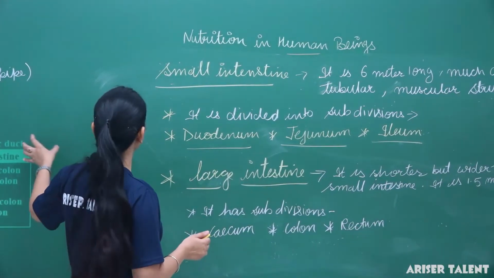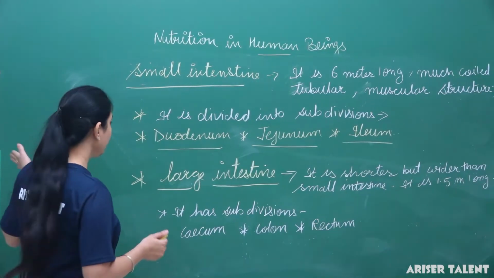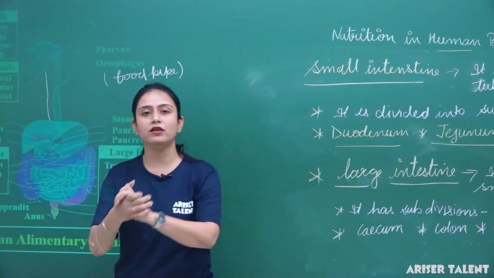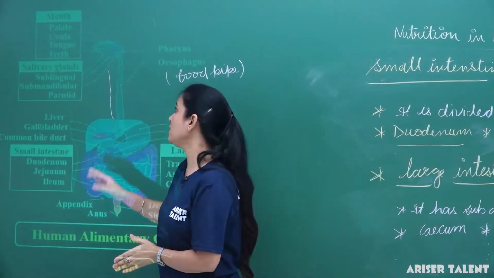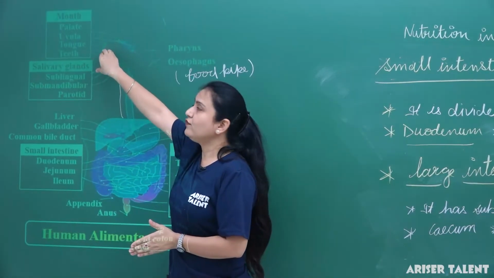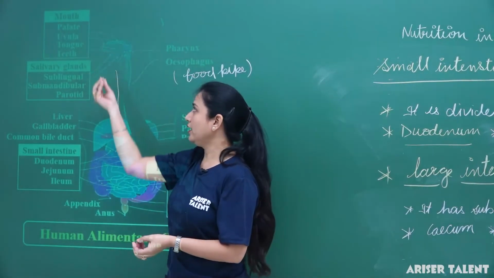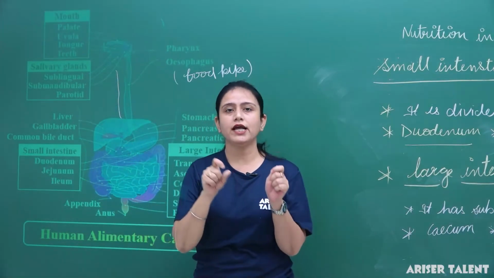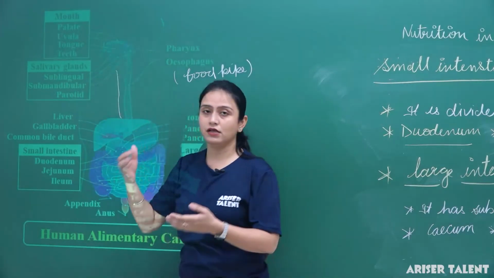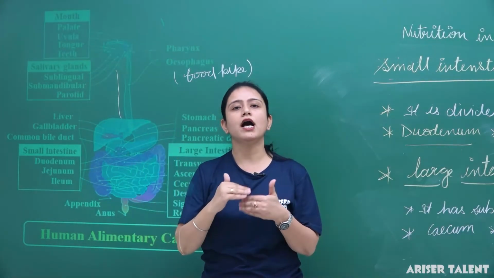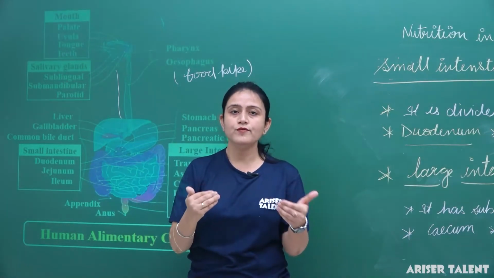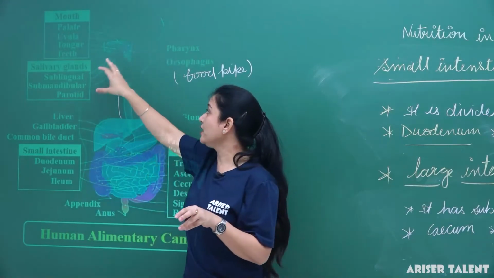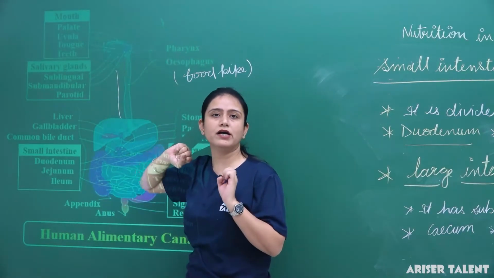Now let me define the functioning of this alimentary canal. Look here, when we human beings intake any food material through the mouth, it goes to the buccal cavity. Teeth and tongue are present there. These teeth cut, tear, crush, chew and grind the food. When it becomes smooth, some salivary glands are present in the buccal cavity.